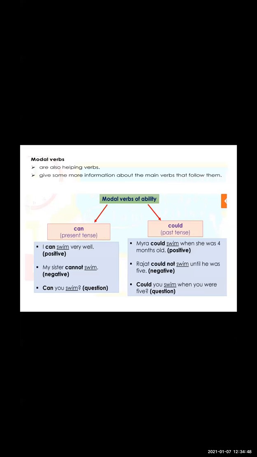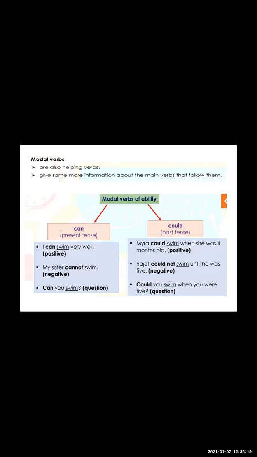Modal verbs of ability. It can be can or could. In the present tense we are using can, and for the past tense it changes to could. For example, I can swim very well. It's a positive sentence, that is can in the present tense. But if you want to change it into the past, what do you have to say? You have to use the word could.